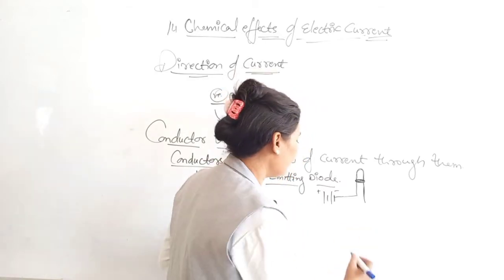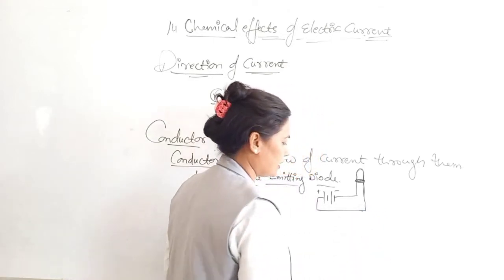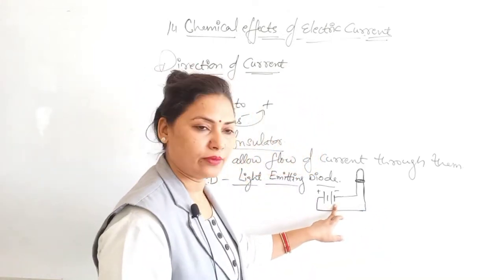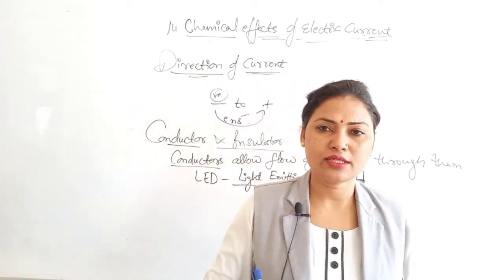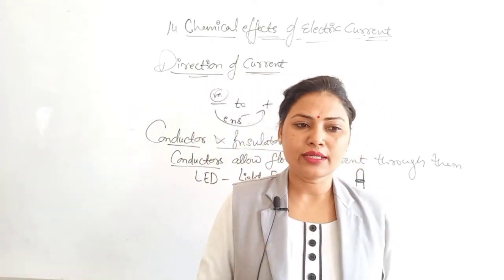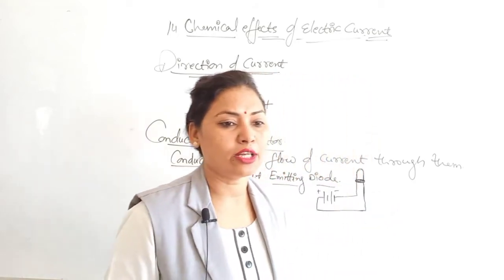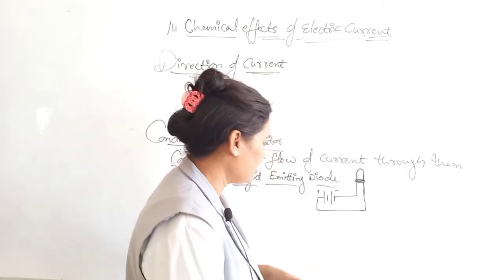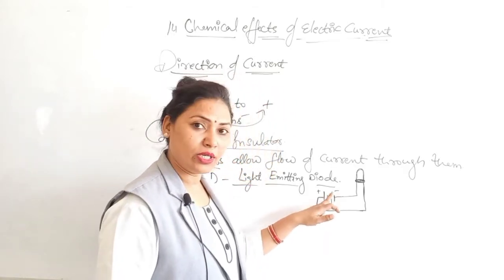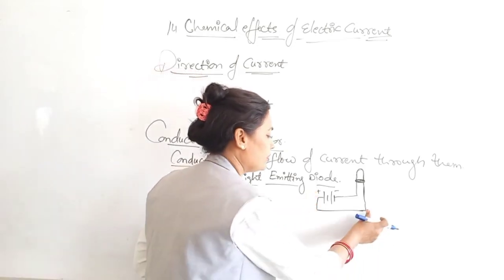Just remember that while connecting the LED, you should always connect the longer lead to the positive terminal of the battery and the shorter lead to the negative terminal. This is the negative terminal, this is the positive terminal, and the connection should be like that.